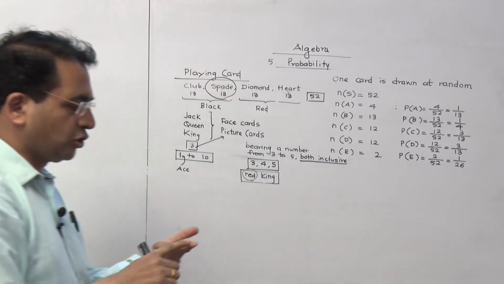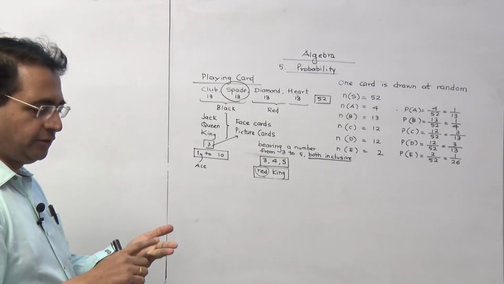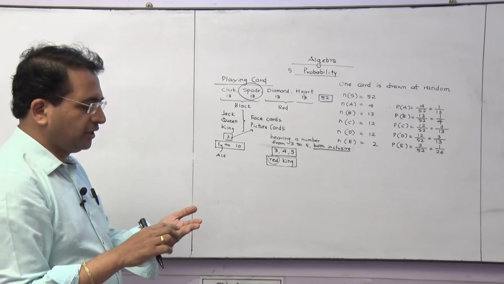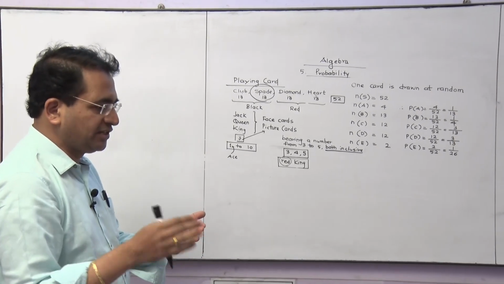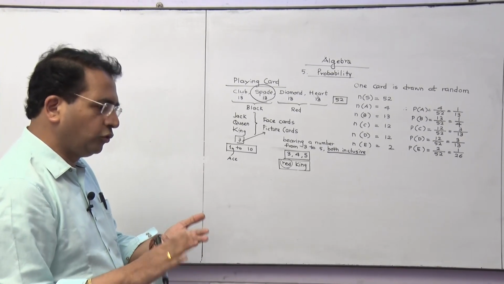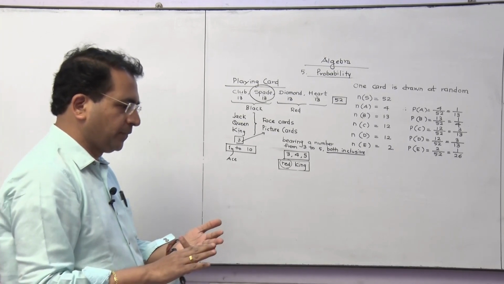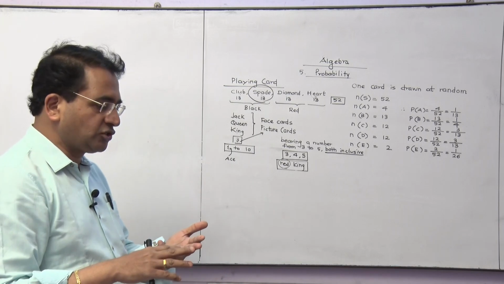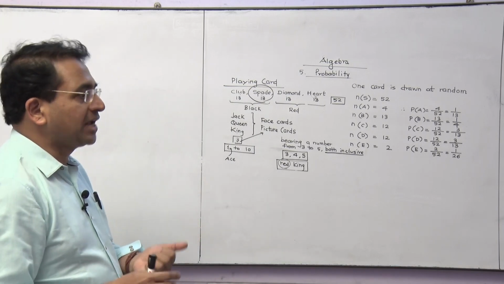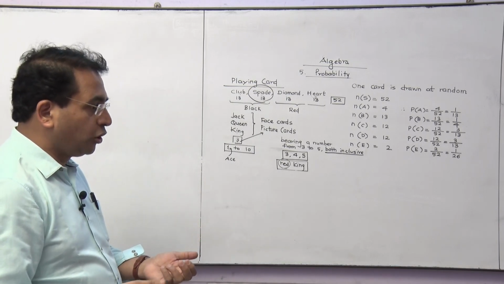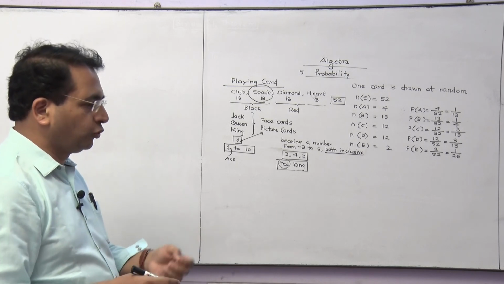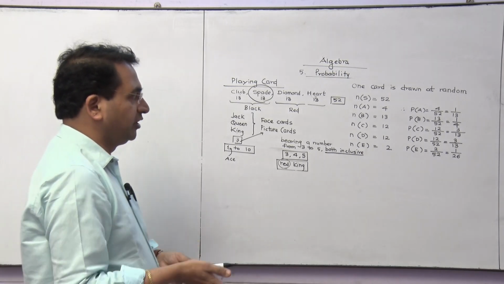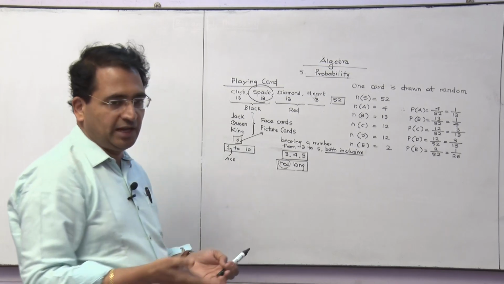Number of coins tossed, 2 and 3. Or a die is thrown twice, or only once. Then you have 1, 2, 3, 4, 5, 6. If a die is thrown twice, or 2 dice are thrown simultaneously, then you are going to have those 36 observations, and questions based on that.